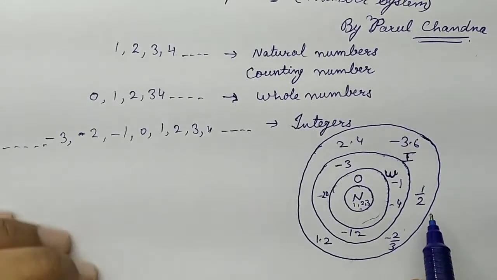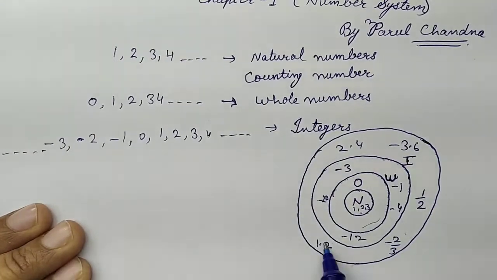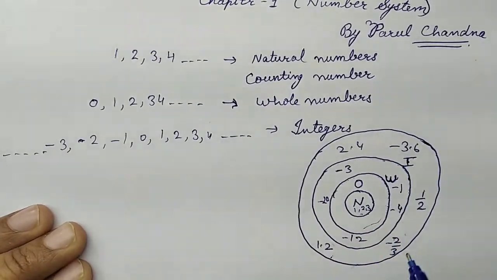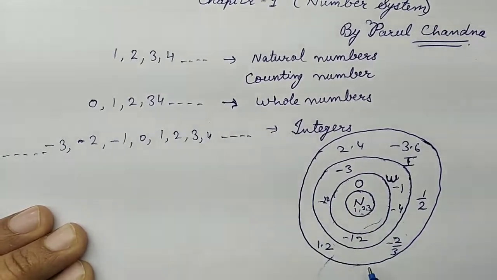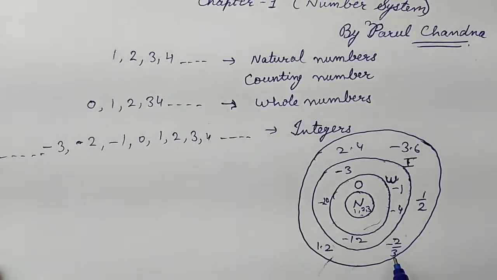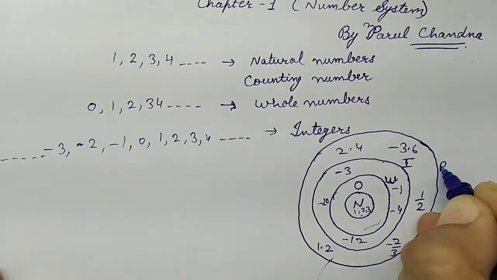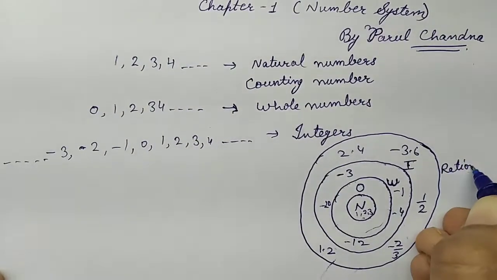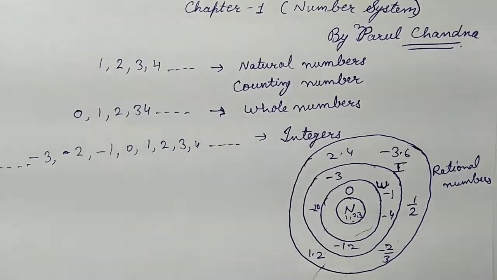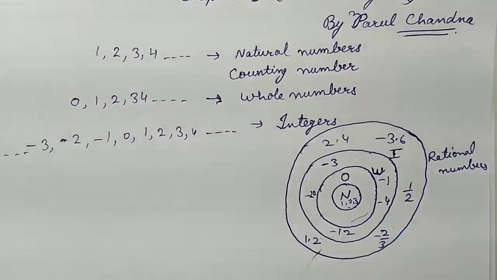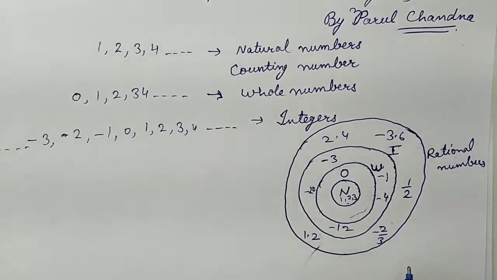If I have taken the fractions, the negative fractions, the decimal numbers and the negative decimal numbers, then this number system is called what? Here, this is the area of rational numbers, right? So, we have already done rational numbers in class 8 also, right?